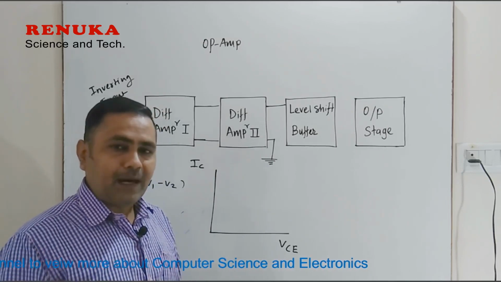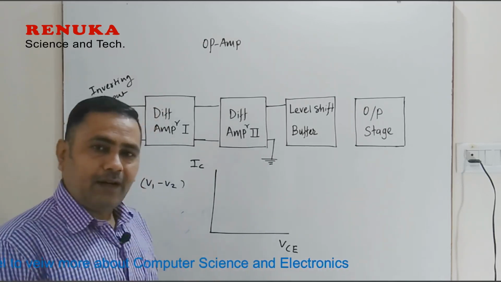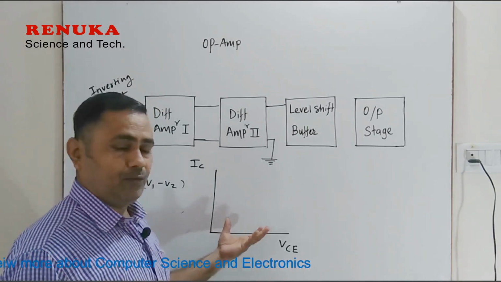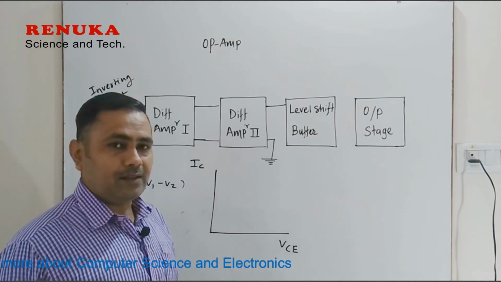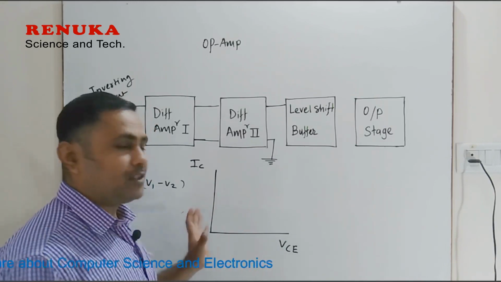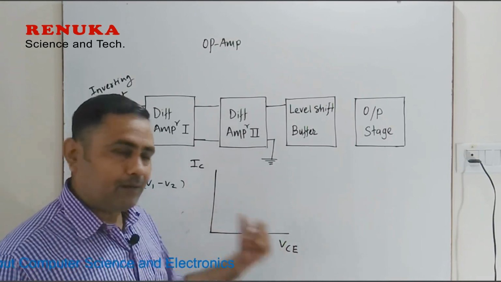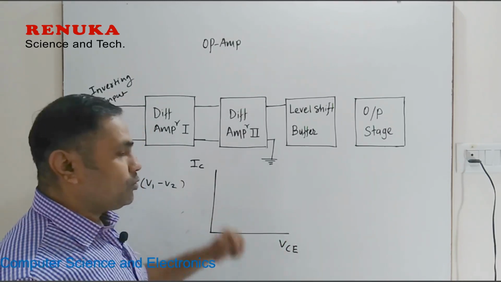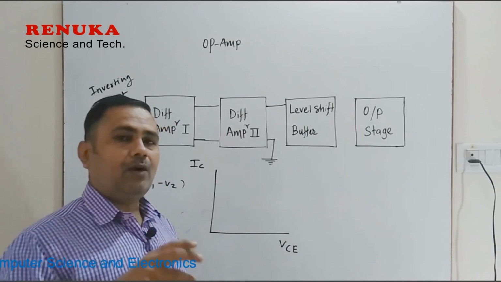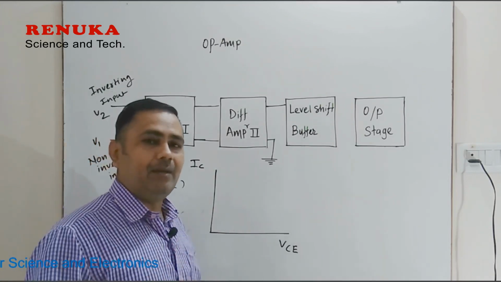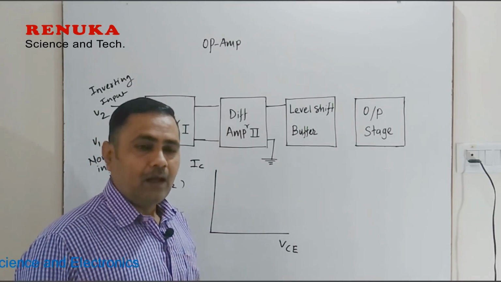Then this transistor must be biased and should be in the active region for faithful amplification. That is called biasing. So the input side is forward biased and the output side is reverse biased. When we want to use the transistor in the active region, the biasing should be like this: input forward biased and output reverse biased. Input forward biased means we have to provide some voltage at the input so that the diode between the base and emitter is forward biased.